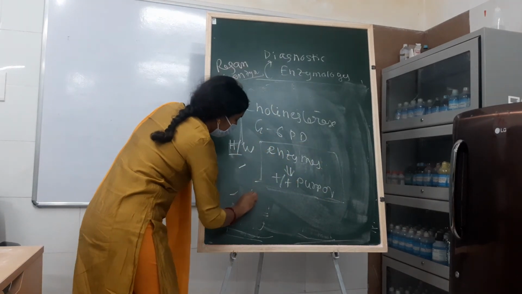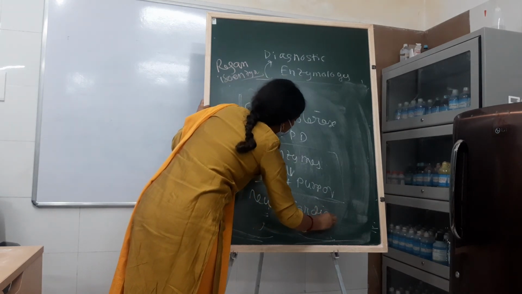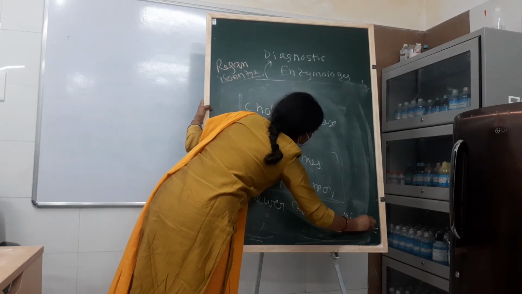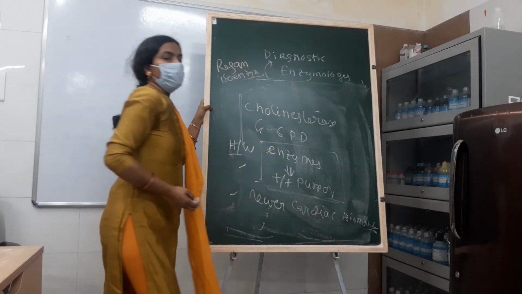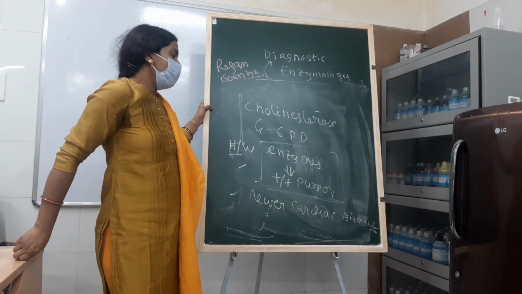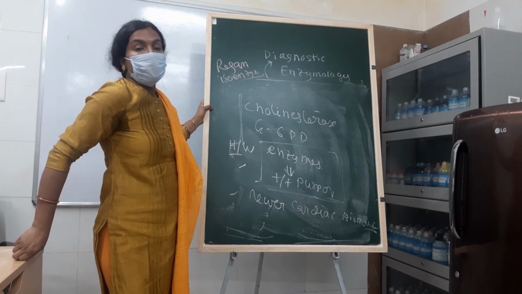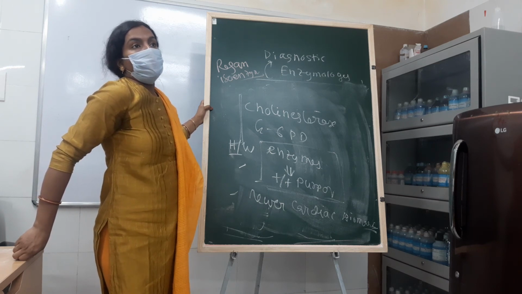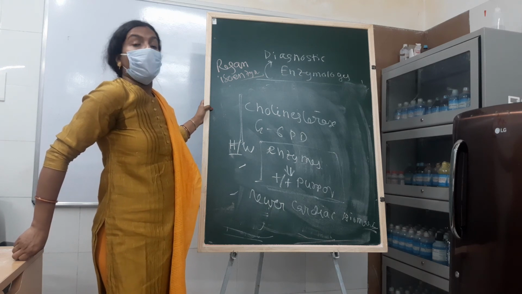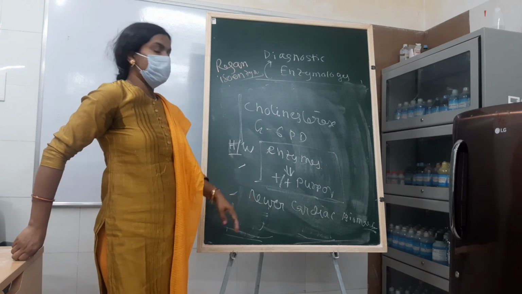Another homework is newer cardiac markers. The previous cardiac markers I have already told: CKMB, troponin T, LDH, brain natriuretic peptide, all these. But what are the newer cardiac biomarkers? Recently we use CK, myoglobin, hs-CRP, glycogen phosphorylase BB, and also ischemia modified albumin. All these are newer cardiac surrogate biomarkers.